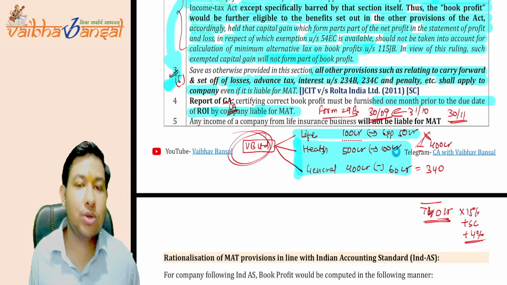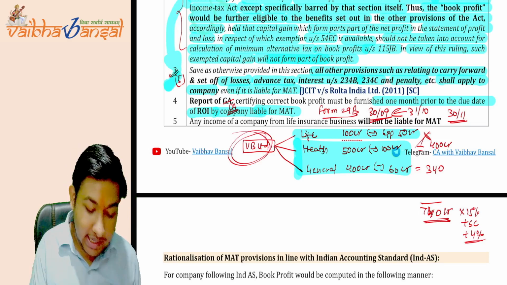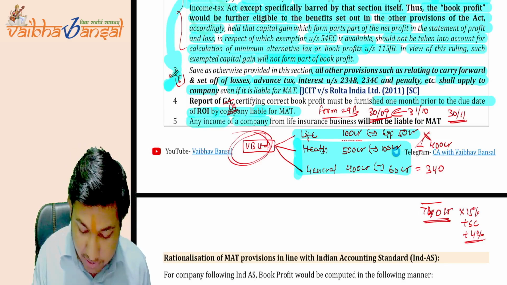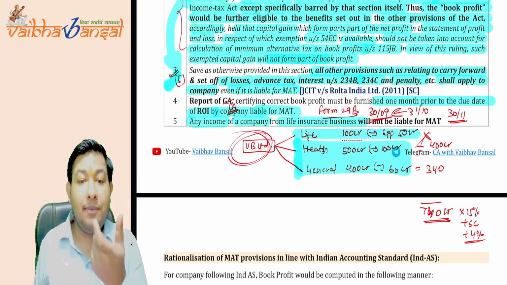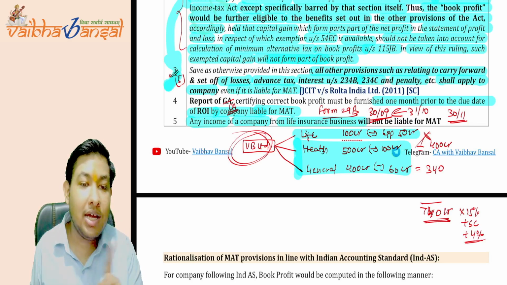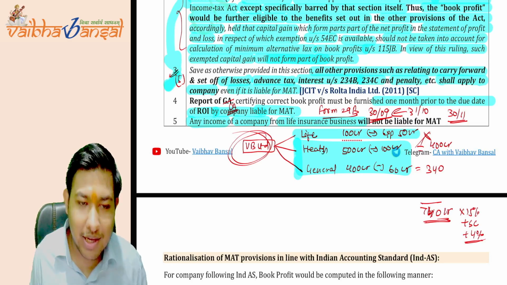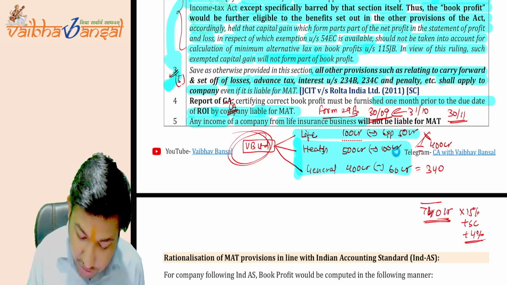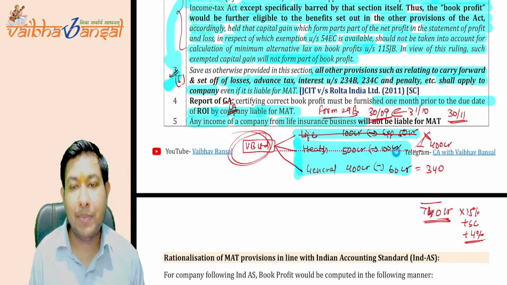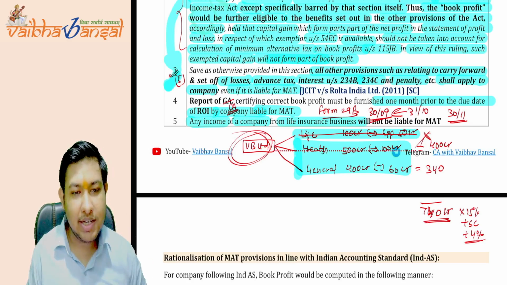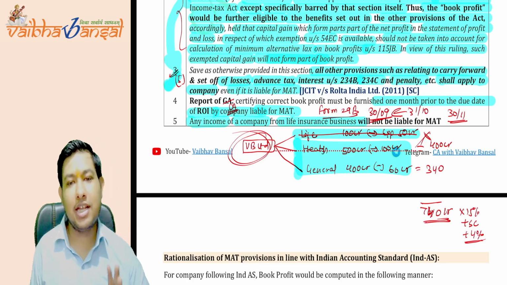Is this clear to you all? Any income of a company from life insurance business, the income is exempt, not the company. So the life insurance income will be exempt from the MAT, not the health insurance and the general insurance business. Is this clear to you all?